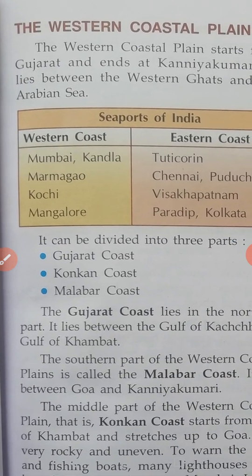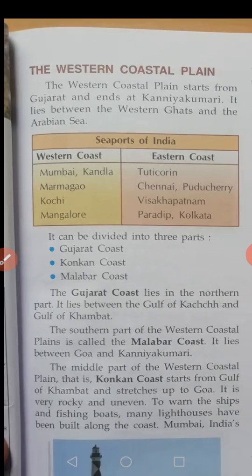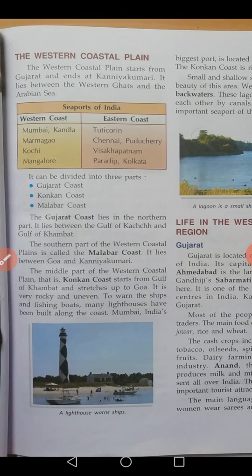See, the western coastal plain can be divided into three parts: Gujarat coast, Konkan coast, Malabar coast. The Gujarat coast lies in the northern part of the western coastal plain.